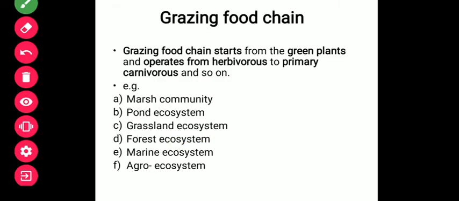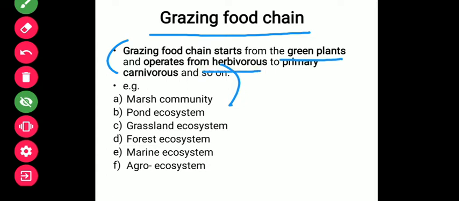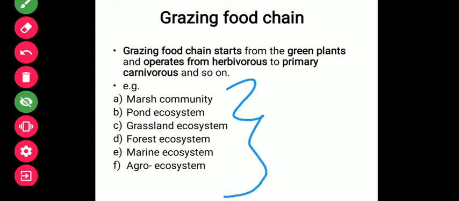Let us see the example of the grazing food chain, which is the first type of food chain. As I have told you, it starts with the green plant. The green plant will definitely be used by the herbivore as a source of energy or food, and that will be followed by the carnivore and so on. It's a simple thing which I have already told you, but the main thing here is that we are going to see the grazing food chain in different ecosystems. In a different ecosystem you will find different organisms forming a specific or unique pattern of food chain.